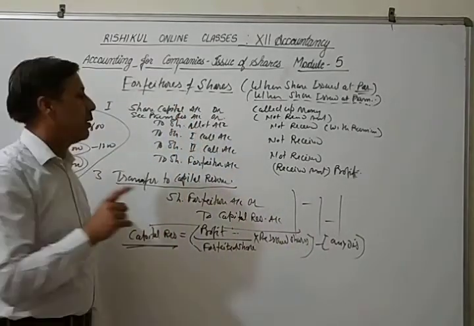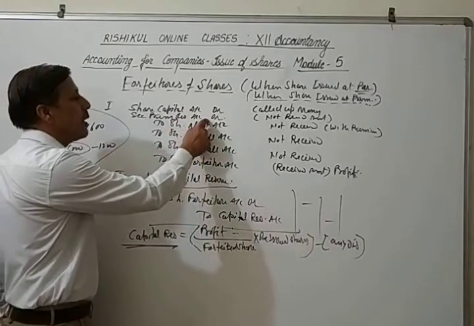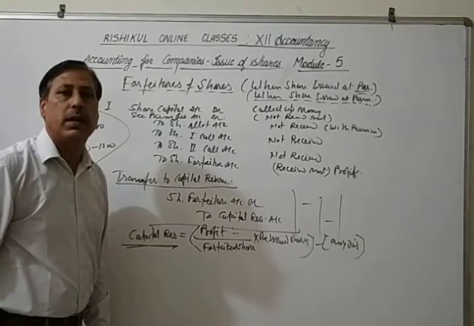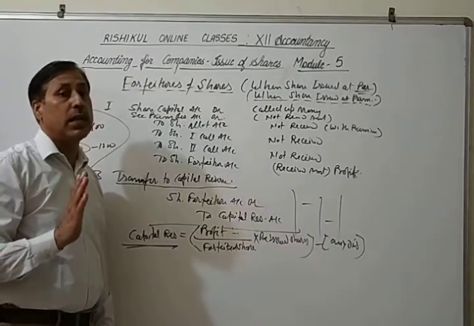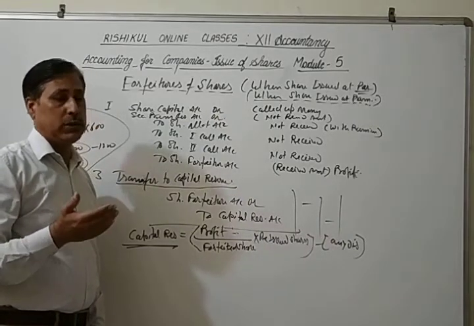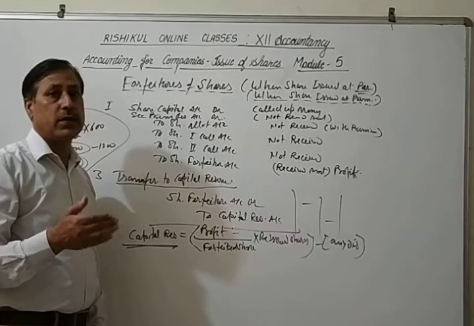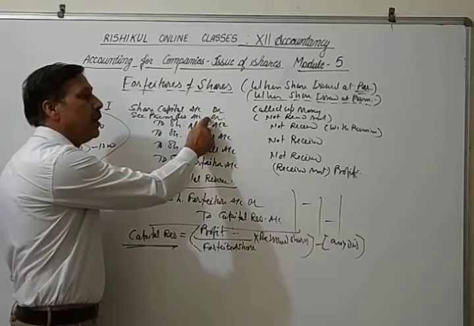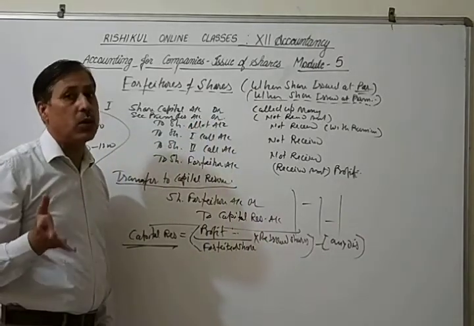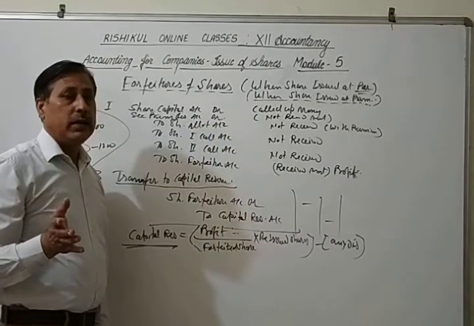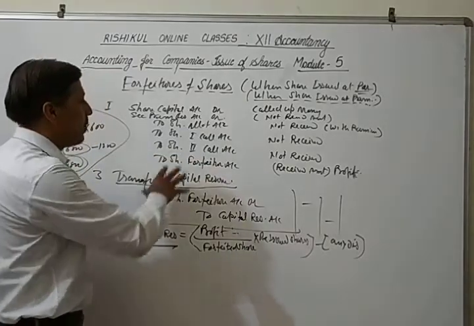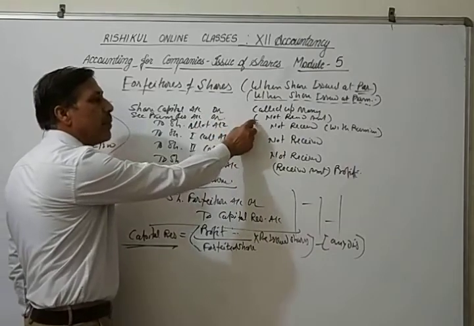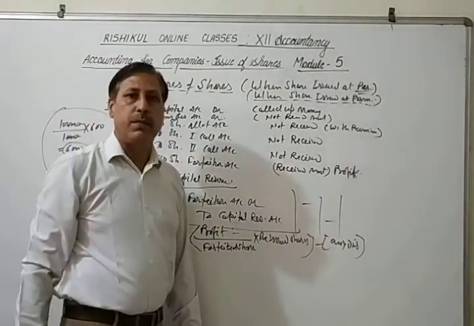Keep in mind, only the portion the company did not receive will be debited, whether across application, allotment, first call or second call. The amount received will be ignored. So if premium default is there, it will be debited, only that amount which is not received by the company.